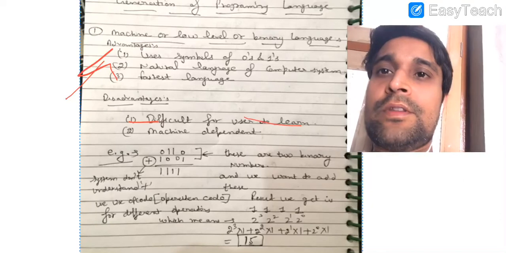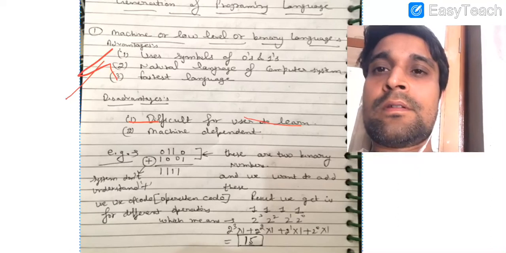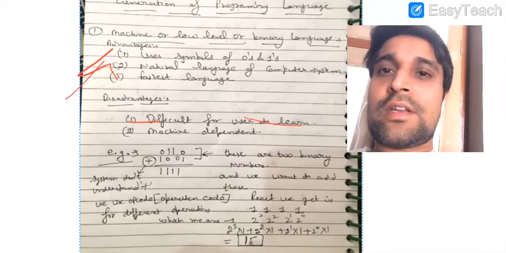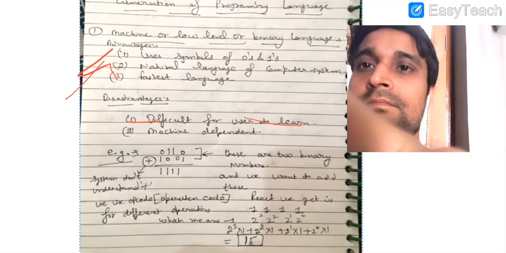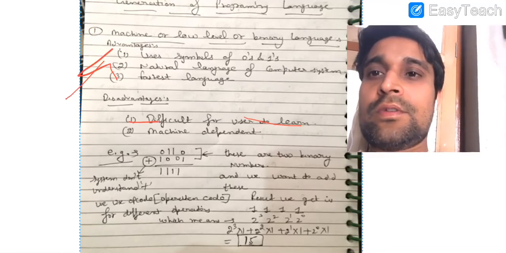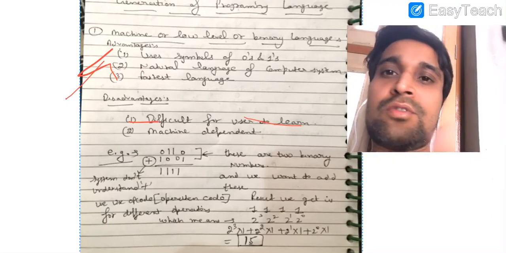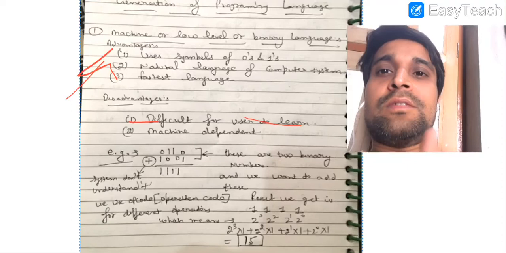We provide input in the form of zeros and ones, and the computer system understands it and then processes the task. But it is very difficult for the users to learn, and it is also machine dependent. Machine dependent also means that the code written once on a machine will not execute on a machine with different architecture.